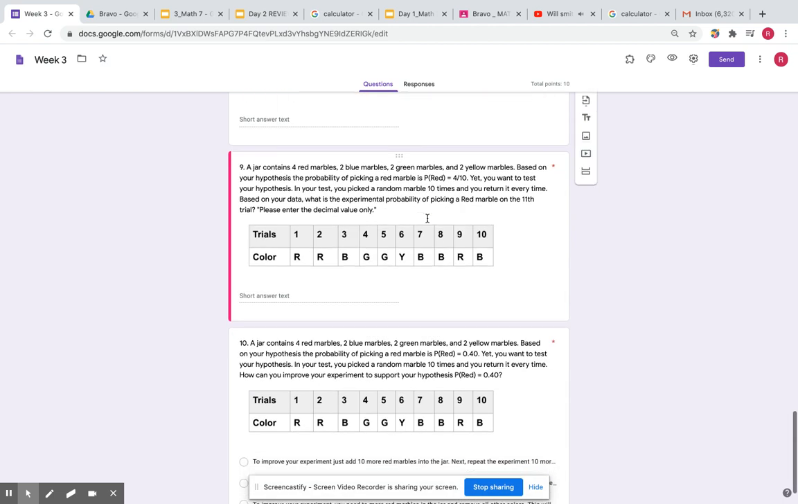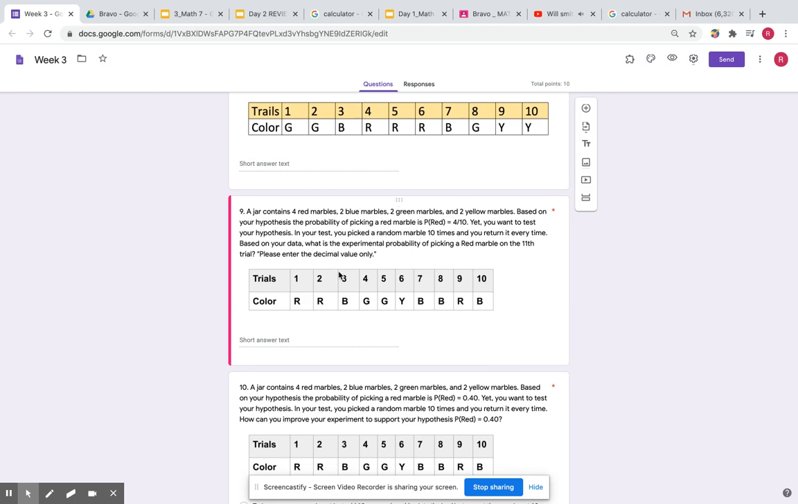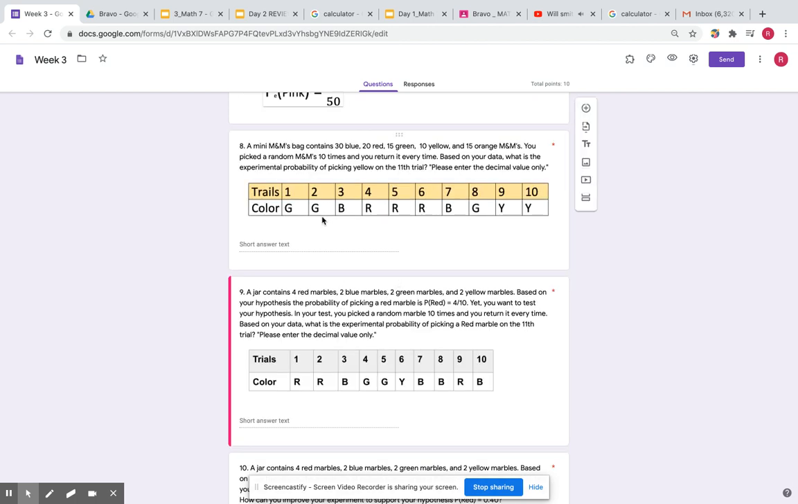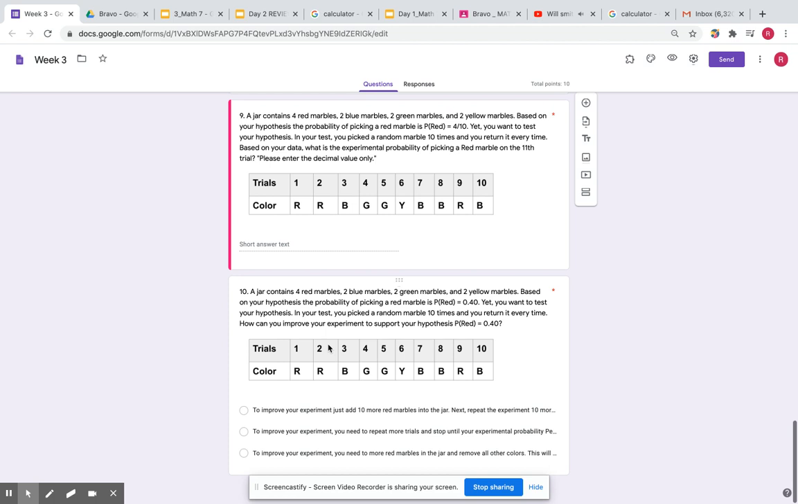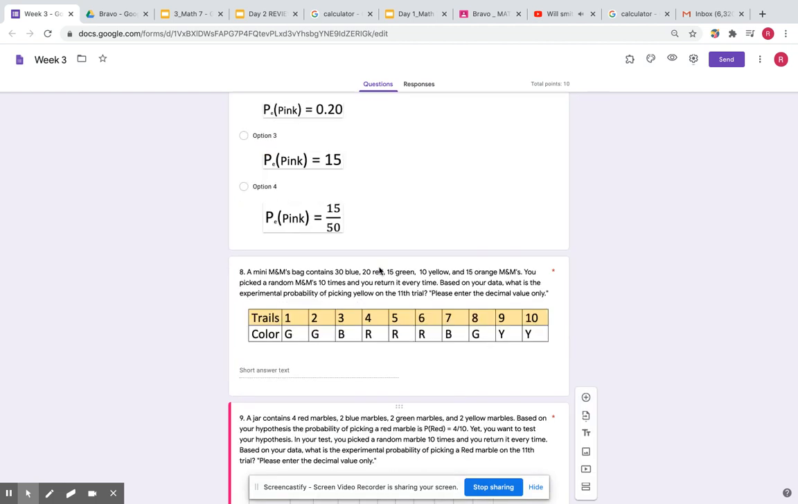Number 9, it's very similar to number 8. You have to type in your decimal. Just really quickly, number 8 and 9, you have to type in the decimal. Number 10, you're kind of finding a way to improve your experiment. I hope you guys listened to how you can improve it. I'm not going to tell you how to improve it right now because you should have listened within the video.